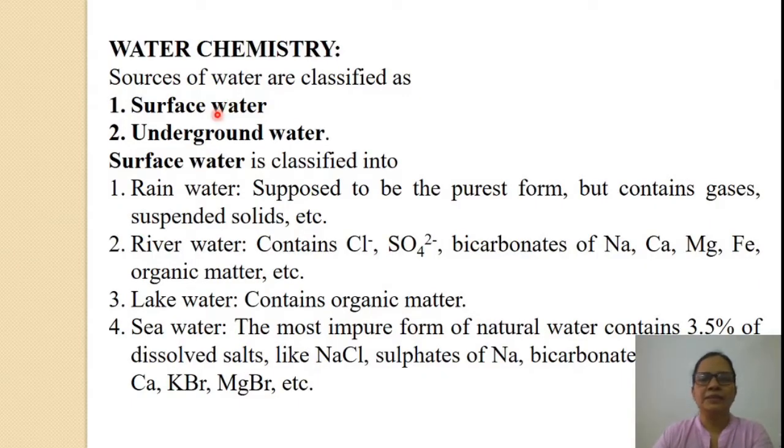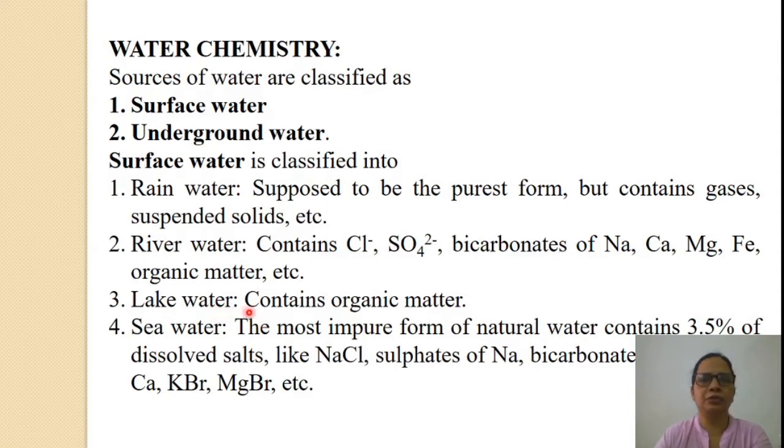The next topic in Module 4 is water chemistry. Sources of water are classified as surface water and underground water. Surface water is further classified into rainwater, which is supposed to be the purest form but contains gases, suspended solids, etc. River water contains chlorides, sulfates, bicarbonates of sodium, calcium, magnesium, iron, etc., and other organic matter.